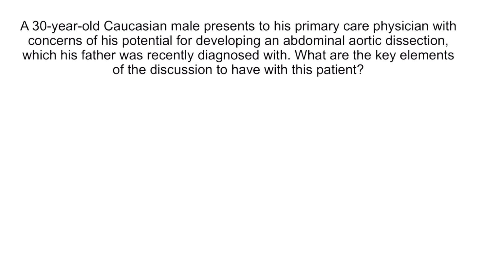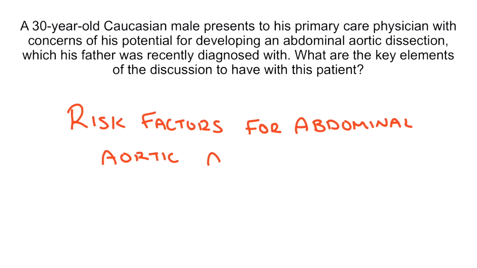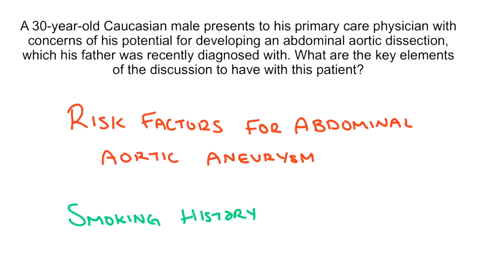This patient's concerns can be distilled down to a discussion of risk factors for abdominal aortic aneurysms. One point of conversation would be his increased risk because he is male and has a positive family history. Being Caucasian is also a risk factor. A key point for the physician is to obtain a smoking history because it is a modifiable risk factor for the development of abdominal aortic aneurysms later in life.